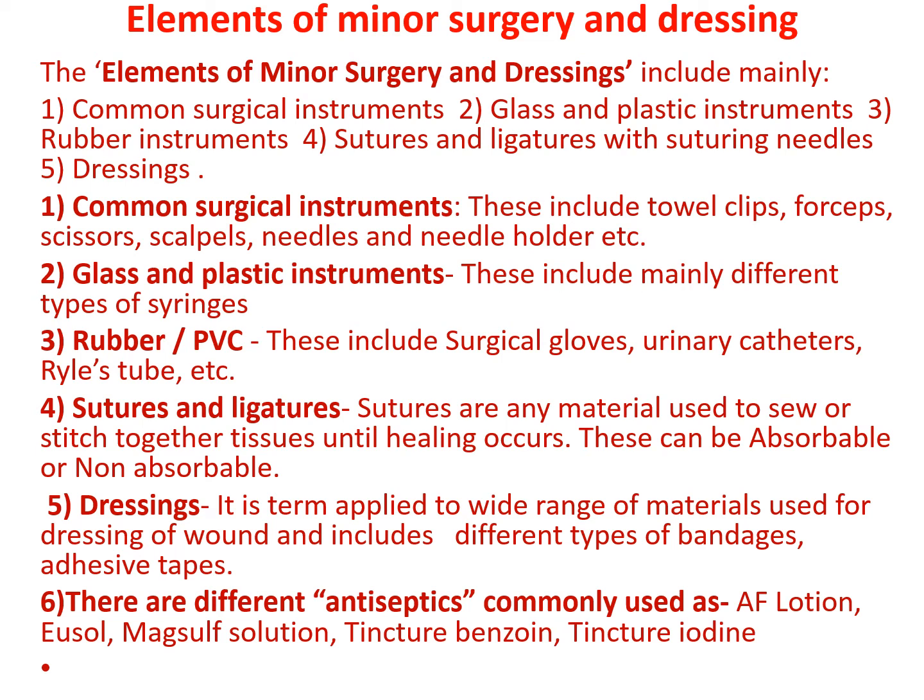It is a term applied to a wide range of materials used for dressing of wounds and includes different types of bandages and adhesive tapes. Different antiseptics commonly used are AF lotion, Isol, Megasulf solution, tincture benzoin and tincture iodine.